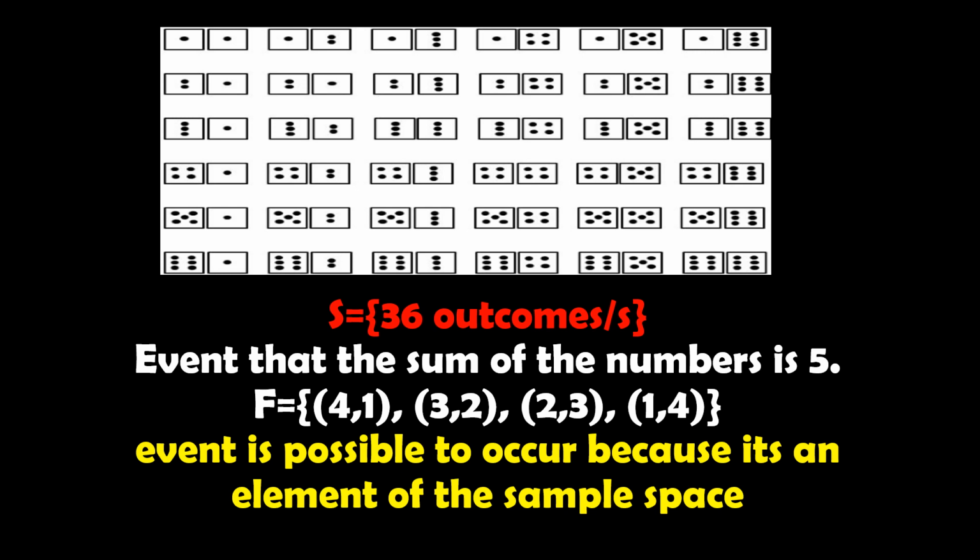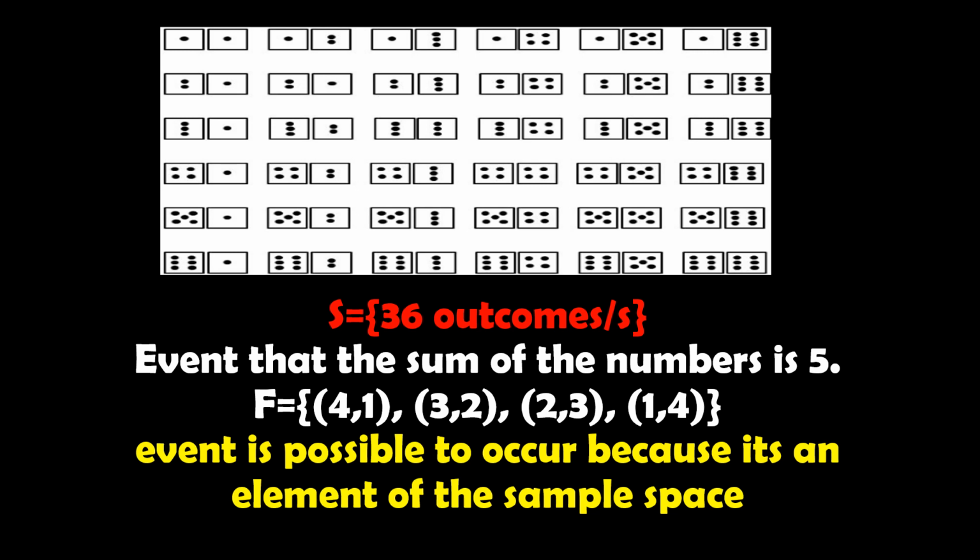Okay, another question here. So, gamit pa rin natin yung 2 die. Okay, ang sample space natin is 36. Okay, ang sabi dito, event that the sum of the numbers is 5. So, event daw na pag inadd mo yung mga dots, 5 yung lalabas. Okay, so ang nakuha ay 4 and 1 kasi pag in-add mo yan 5, meron ding 3 and 2, 2 and 3, 1 and 4.